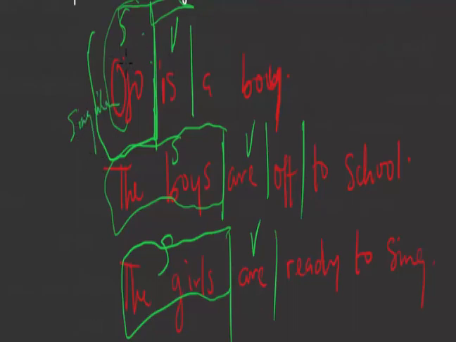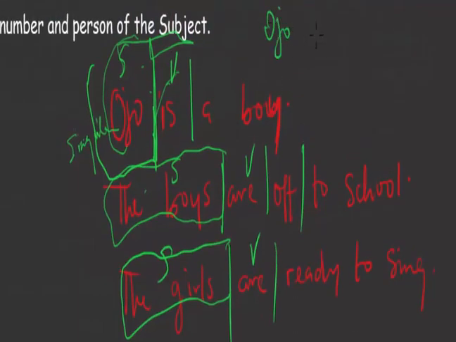If Ojo here is singular, the verb cannot be plural, because if Ojo is singular and then the verb is plural, then the subject of the sentence and then the verb are not in agreement. They are not in agreement.